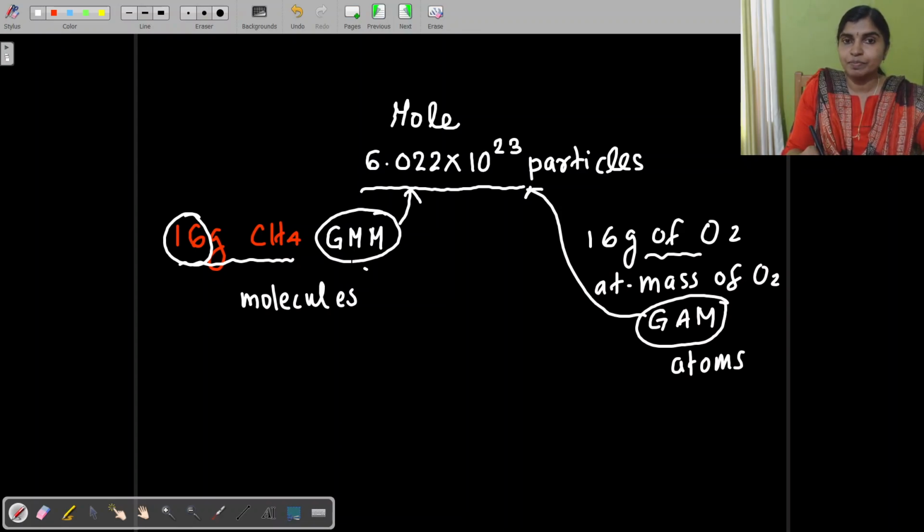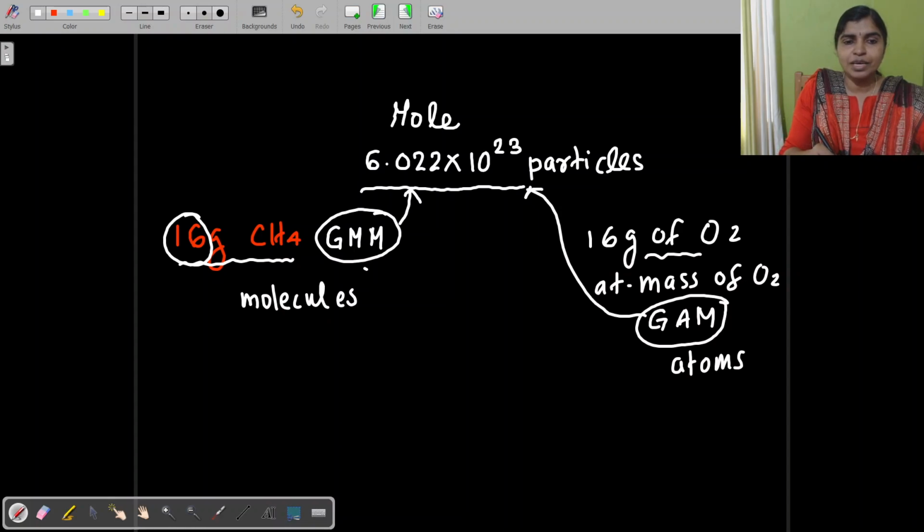What is GMM? The molecular mass expressed in grams, that is GMM or gram molecular mass. And if the atomic mass is expressed in grams, that is GAM. The number of atoms present in GAM is equivalent to Avogadro number, and the number of molecules present in GMM is equivalent to Avogadro number.